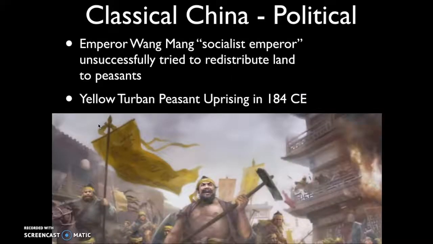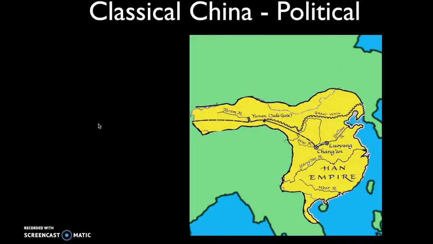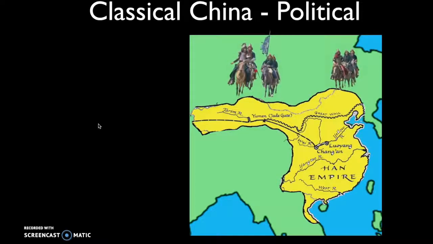In 184 CE, there's going to be a peasant uprising called the Yellow Turban Peasant Uprising. And this is going to be your classic example of poor people who are simply hungry, who are going to rise up and seek to overthrow the empire. It's a rebellion or an uprising, meaning it's not successful. Ultimately, this rebellion is crushed, but it's going to weaken the Han Dynasty. It's these internal threats that ultimately create weakness, which eventually is going to lead to the fall and collapse, which occurs as a result of external invasion.